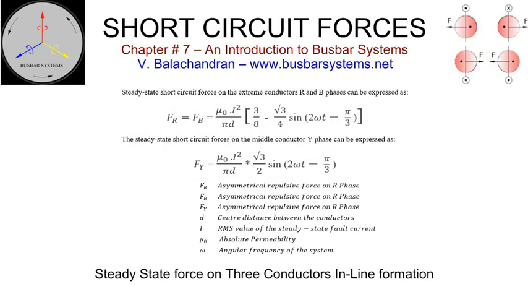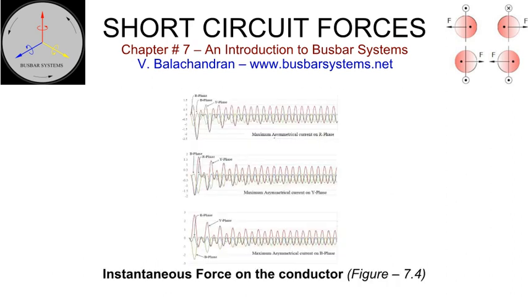The force will be bidirectional and linear. Conductors in the extreme ends will experience equal and opposite steady-state force oscillating at twice the system frequency. The force will be almost unidirectional, and its amplitude will be almost half that of the force on the conductor in the middle. Three conductors in-line formation. Distortion in the amplitude of the waveform will significantly reduce at the end of the time constant.